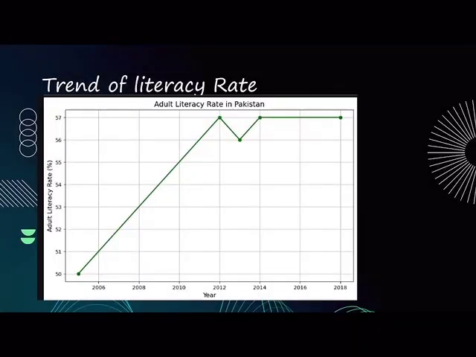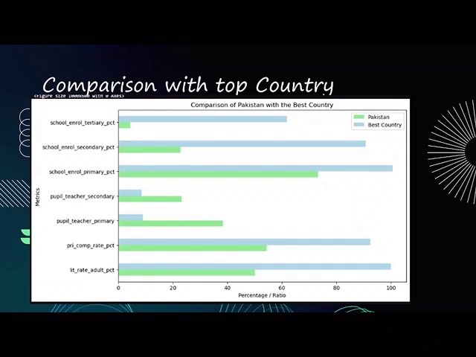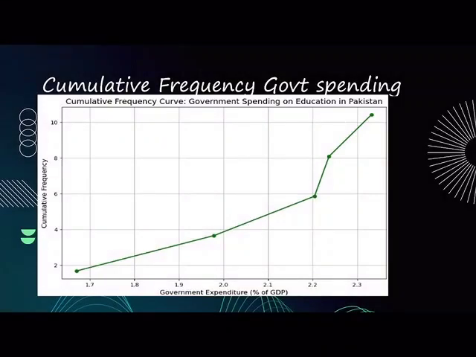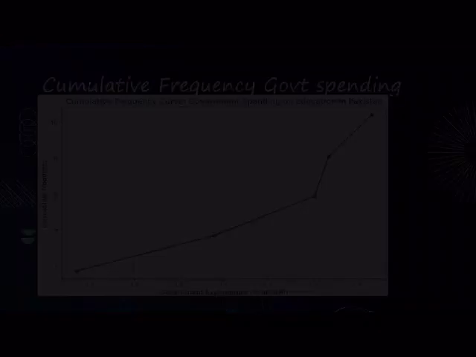Then we see the adult literacy rate in Pakistan. As you can see, from 2006 till 2018, the literacy rate of Pakistan has increased, which is a good thing for Pakistan. However, if we compare Pakistan with the rest of the world, unfortunately Pakistan still lags behind, and by behind, I mean a lot behind. The other countries are far better than Pakistan when we compare their education systems. In our cumulative frequency, first we have the adult literacy rate of Pakistan, and then the government spending on Pakistan.